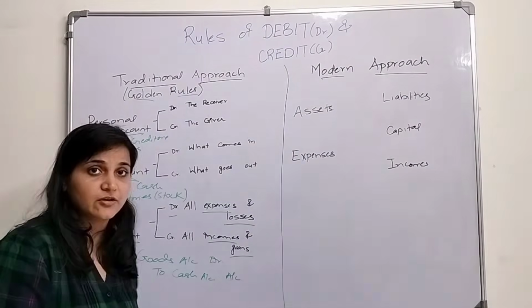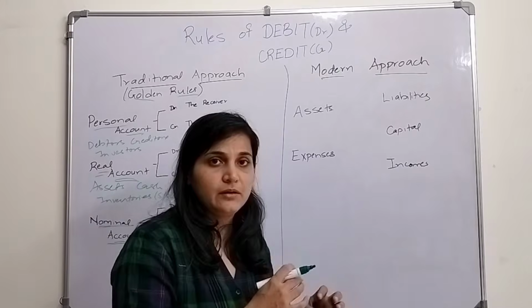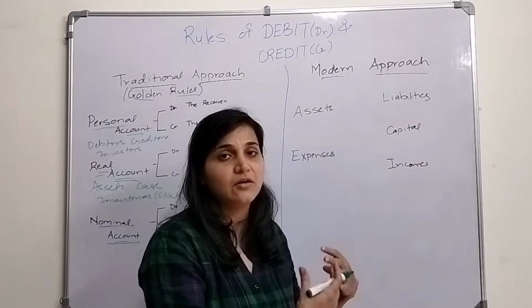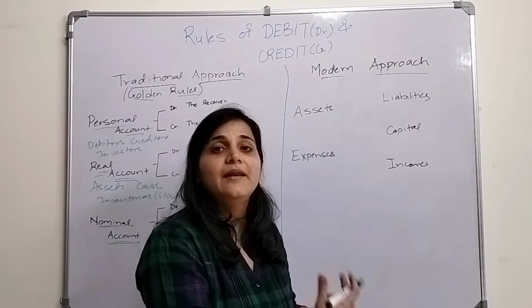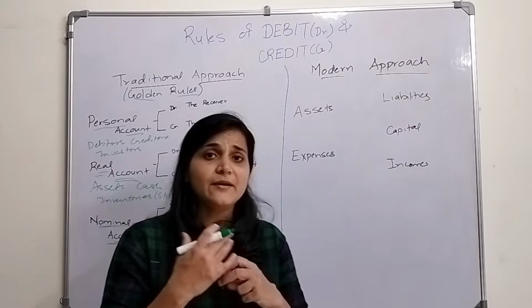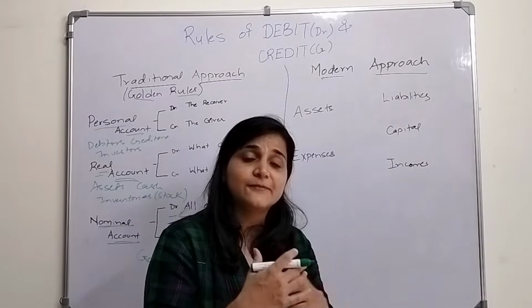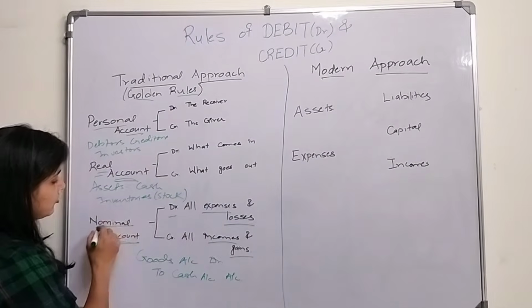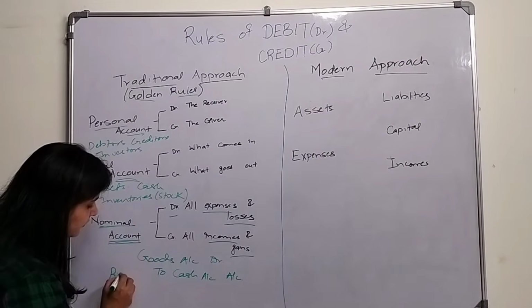Now let's say I have land on rent. I'm paying rent for that particular land. Now what am I paying to my landlord? Rent. Rent is an expense for me. So rent comes under which account? Nominal account. So what will we do?